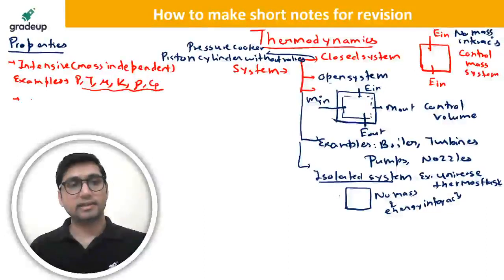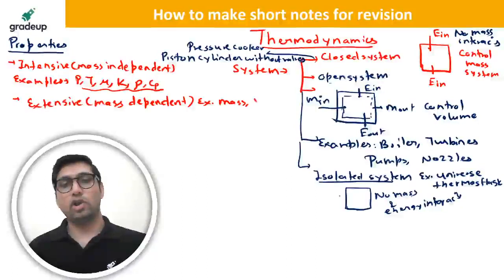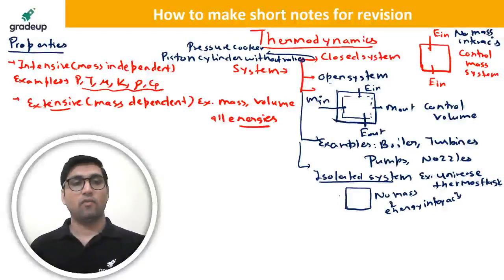Then you have to write extensive property in addition to intensive properties. You have to write mass dependent properties, which depend on the mass. You can write examples: mass, volume, all kinds of energy. They are all called extensive property. One important point you have to write: specific property.